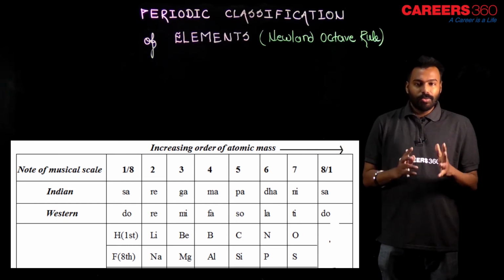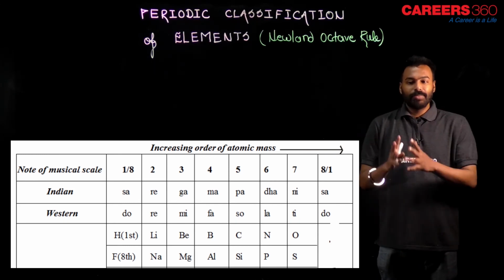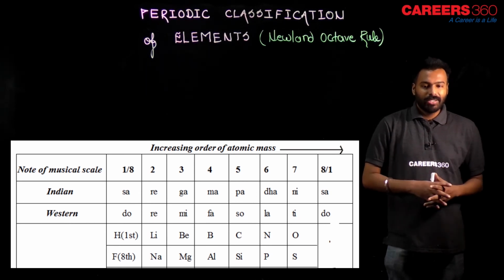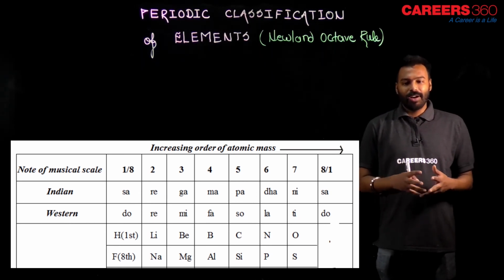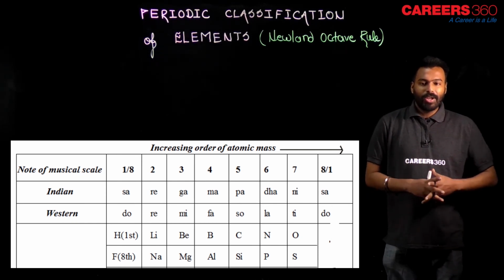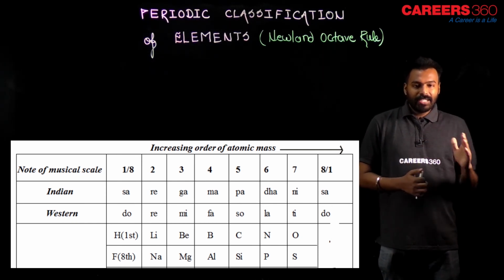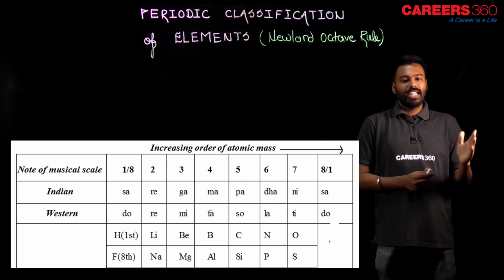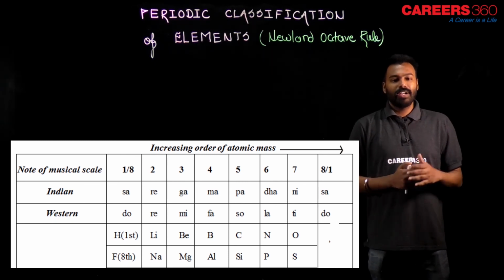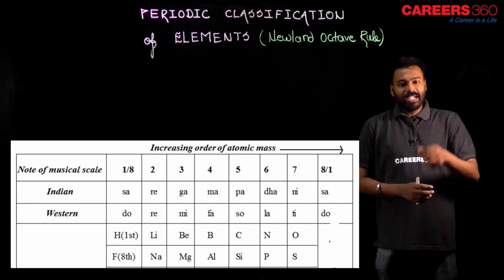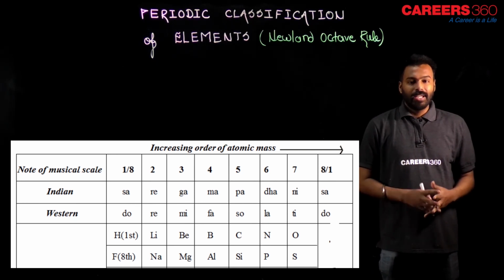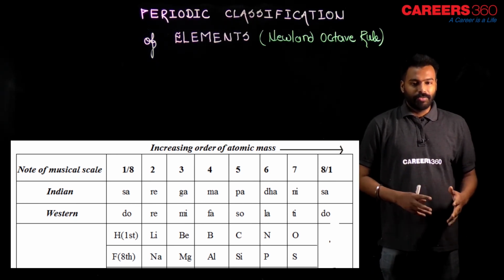So, his rule was based on these musical notes of sa re ga ma pa dha ni sa, or in Western music, do re mi fa sol la ti do. I hope you understood how he arranged the elements. He arranged the elements in increasing order of atomic weight, where the first element and eighth element had the same property. This is what the Newlands' octave rule is.